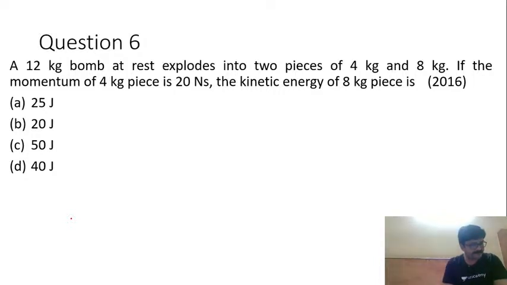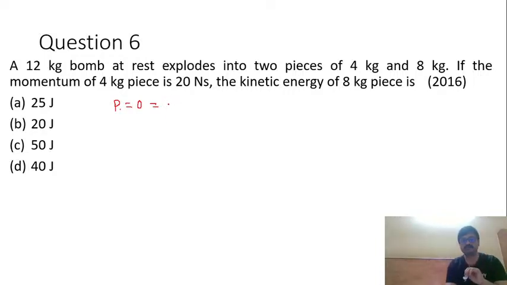Okay, so conservation of linear momentum, we can write it as momentum before explosion equal to momentum after explosion. Now before explosion there was no momentum, right? So I take before explosion as P only, and this is equal to 0 because there is no velocity for this bomb before explosion, right? So this is equal to momentum after explosion.